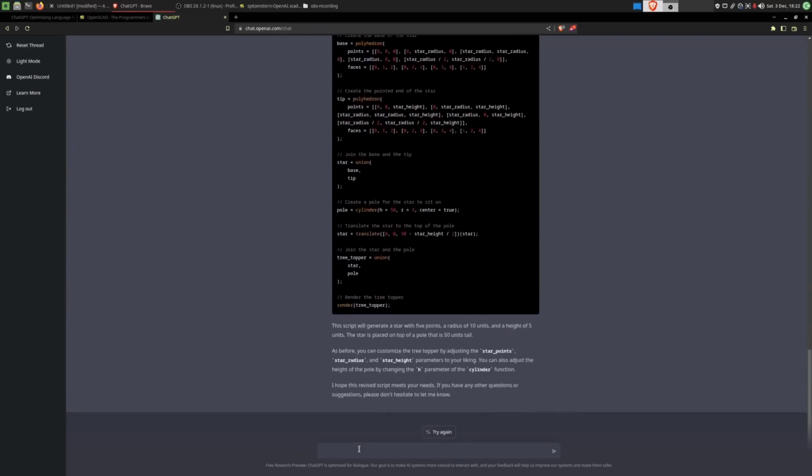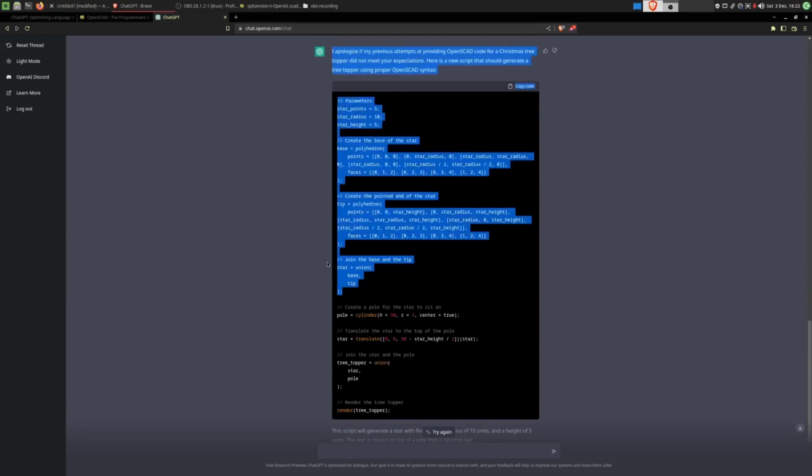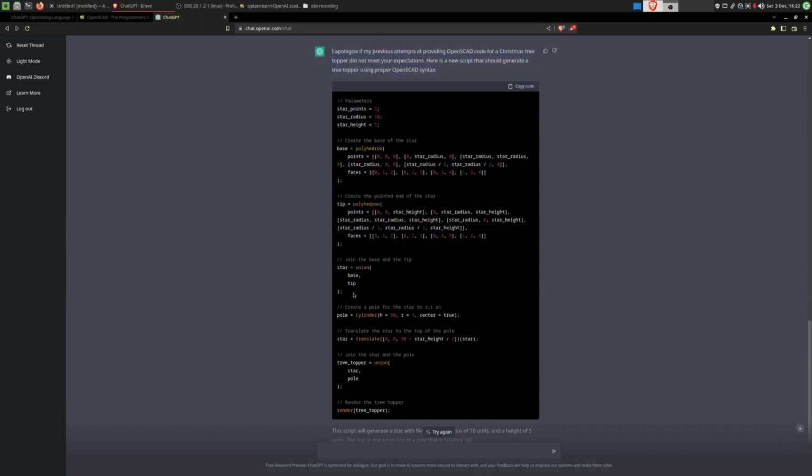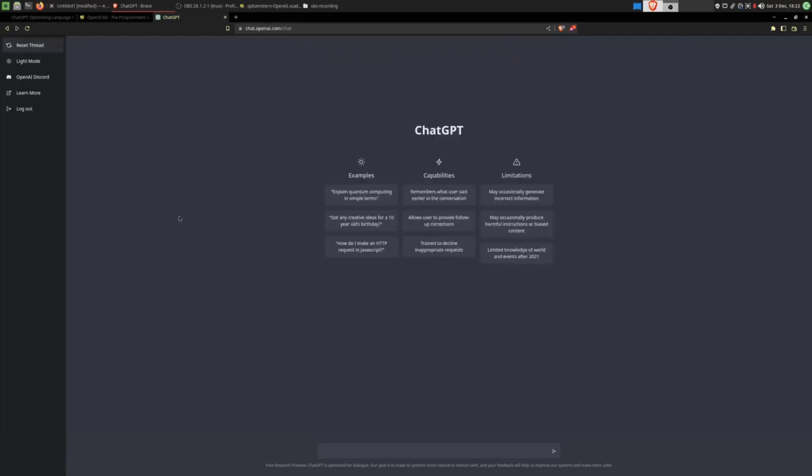No, no, no. This is not how the programming language works. They'll need to put in some more work if they want to decorate my tree with this. I think we'll have to try again, resetting this thread and asking it for a different prompt.